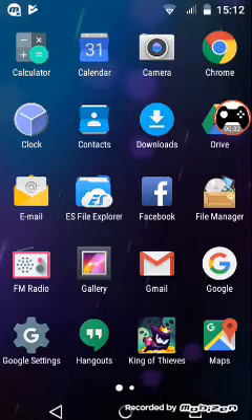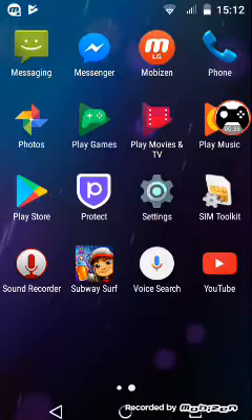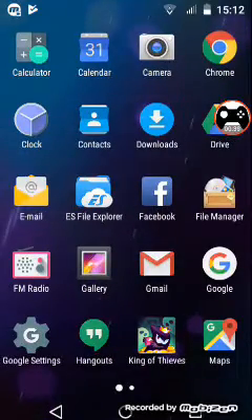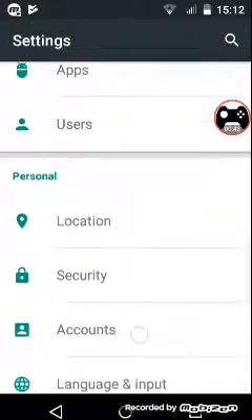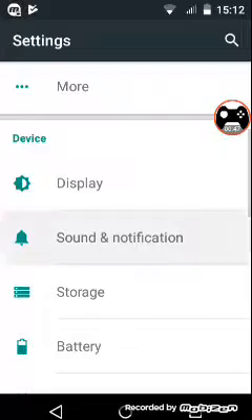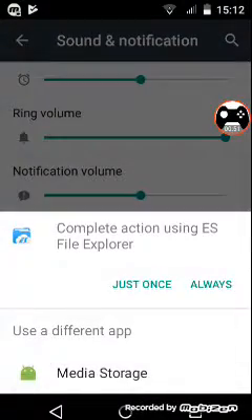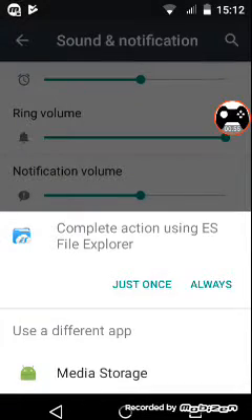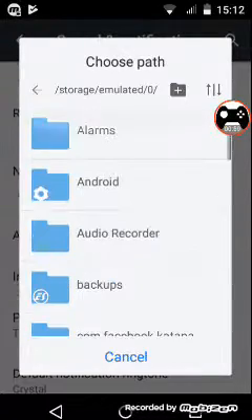Once you do that, if you have your music already, all you have to do is go to your settings. Oh, where is it? There we go. Sound and notification, phone ringtone, yes, File Explorer just once. As you can see, this is how it will